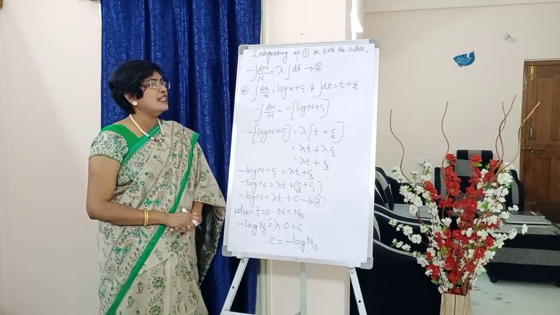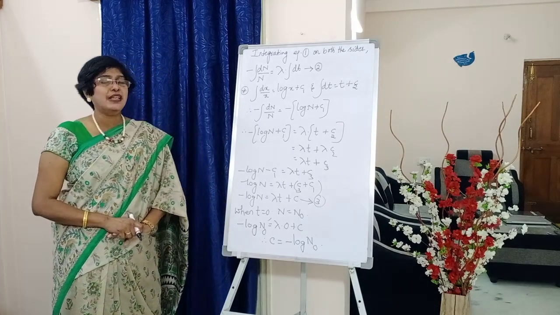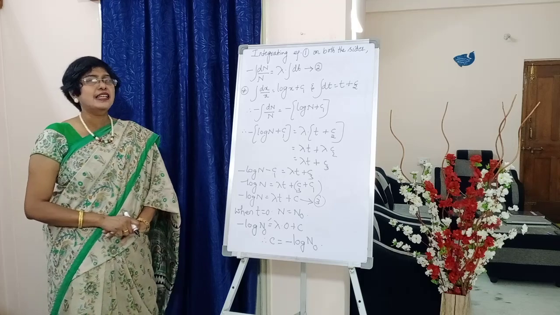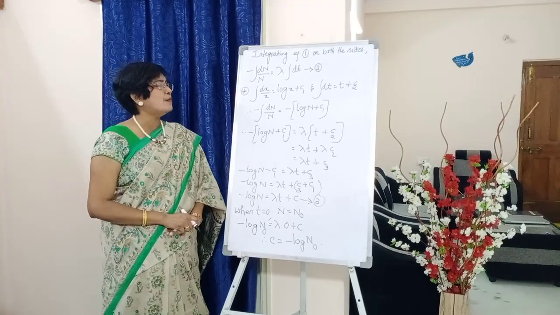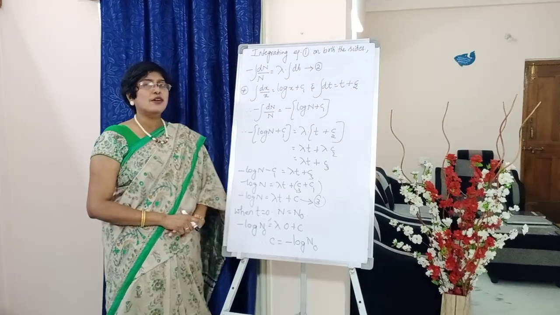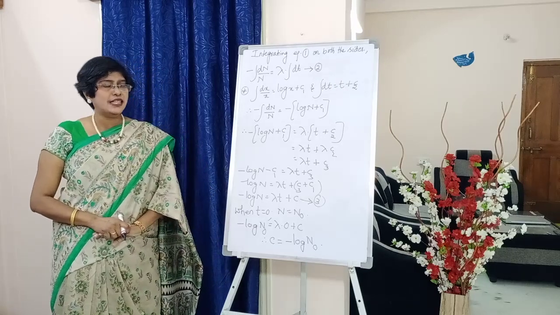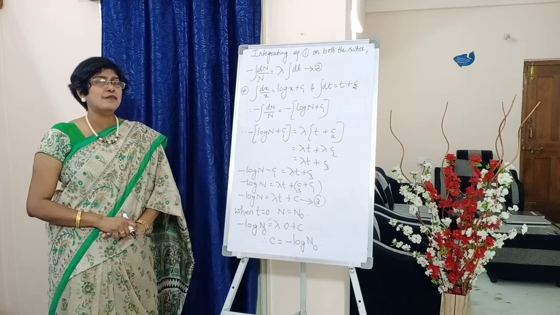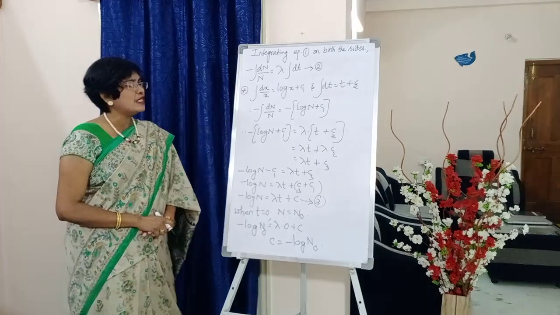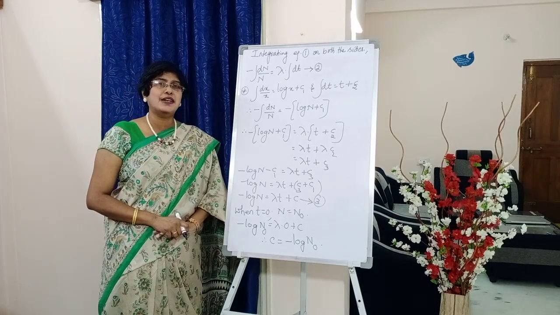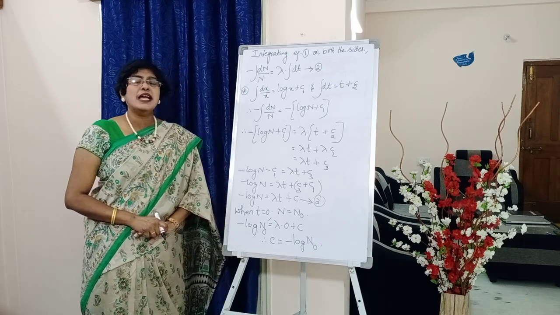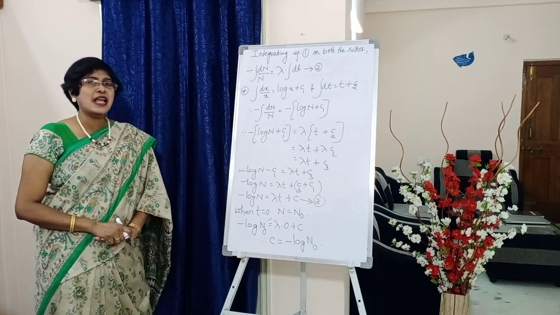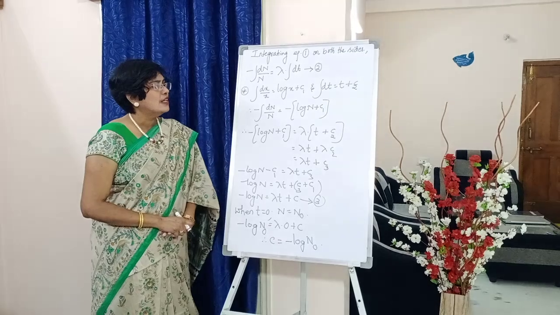Okay, so therefore equation 2 becomes minus of (log n plus c1) is equal to lambda into